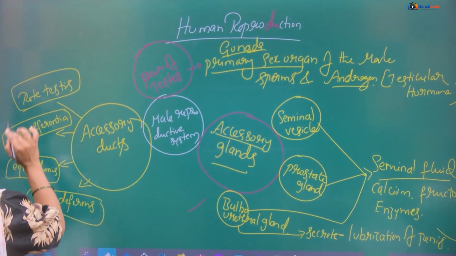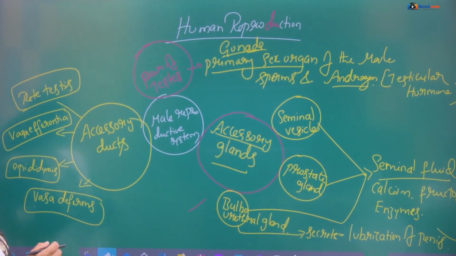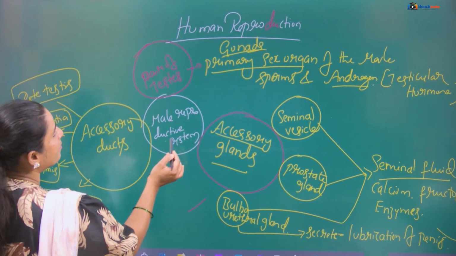These are the accessory ducts of the male reproductive system.